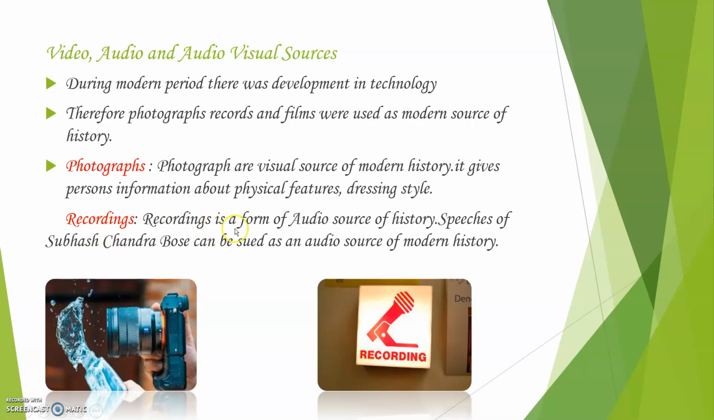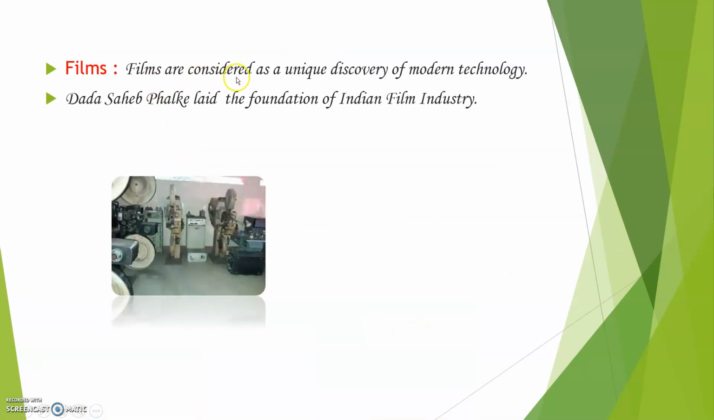And recordings. All of us know what an audio source is. An audio source is something that you can only hear, for example the radio. You can hear what is going on. Such things are called recordings. The radio was used to record the speeches of Subhash Chandra Bose, which became an audio source for modern history. So this became an example of the modern sources of history, which are photographs, recordings, films, etc. Films are considered a unique discovery of modern technology.